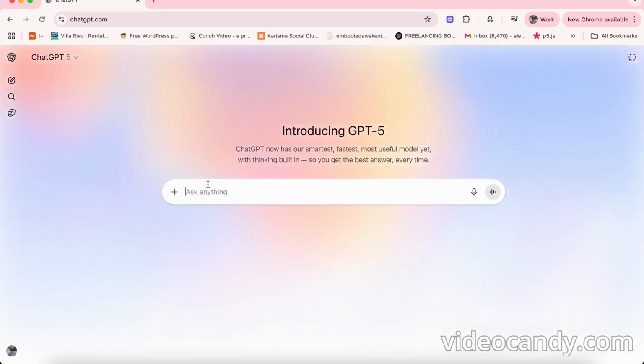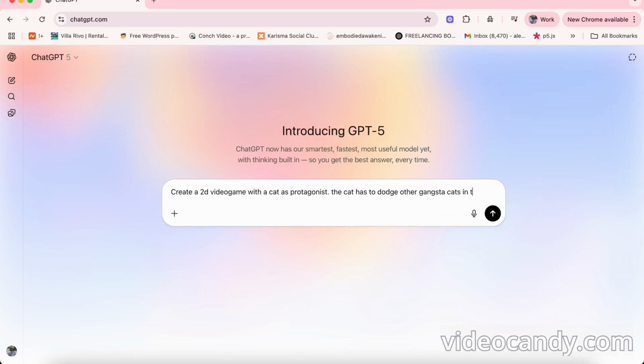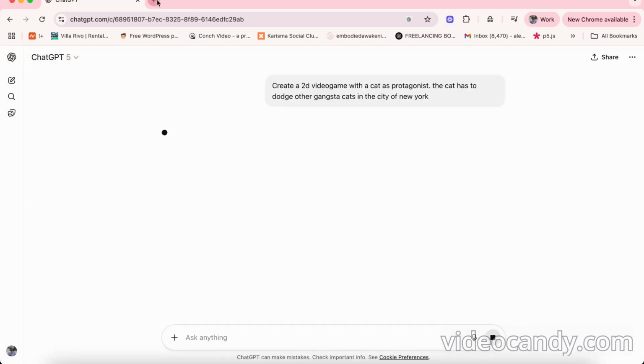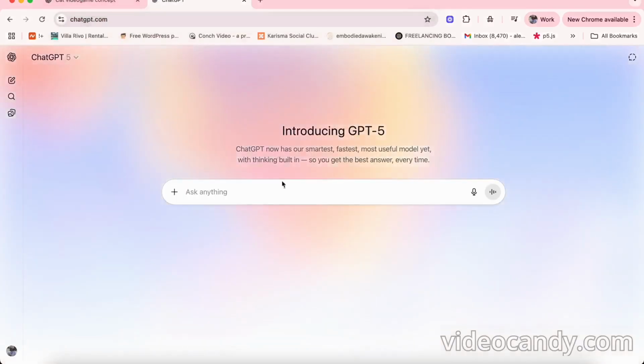Then, really cool, we can do something similar to our new vibe coding platforms. So you can say, create a 2D video game with a cat as protagonist. Okay, the cat has to dodge other gangster cats in the city of New York, something like that. And while this runs, I'm gonna open another screen, and then we'll get back to it.